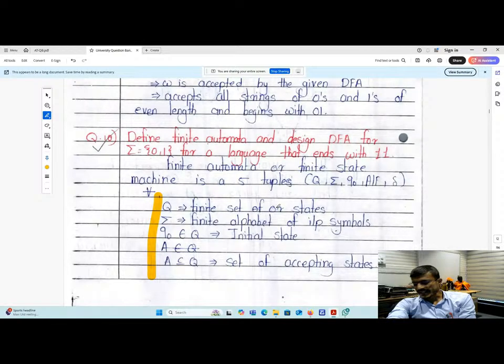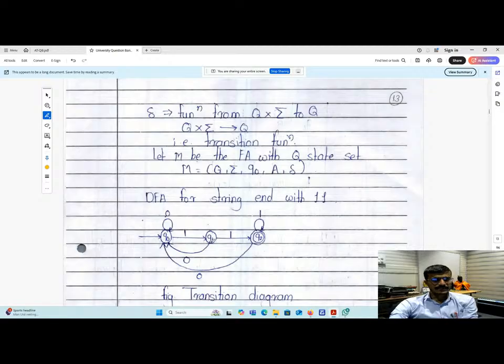What is meant by Q? It is a finite set of states. Sigma is the finite set of input symbols. Q0 is the initial state. A is the set of accepting states, which belongs to capital Q. And delta is the transition function, delta such that Q times sigma goes to Q. Now, ends with 1 1, that is very important.